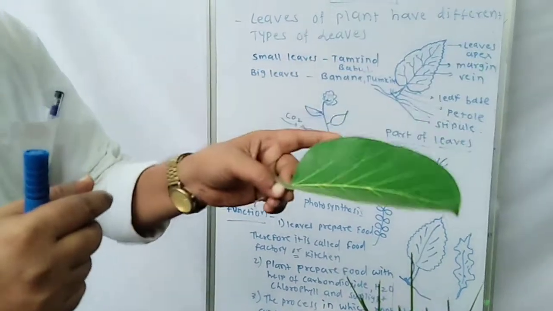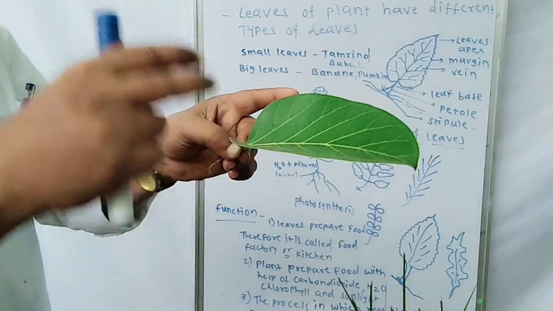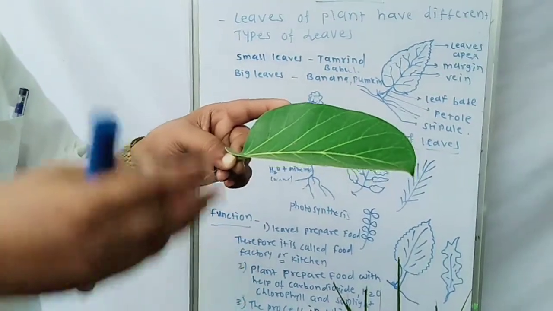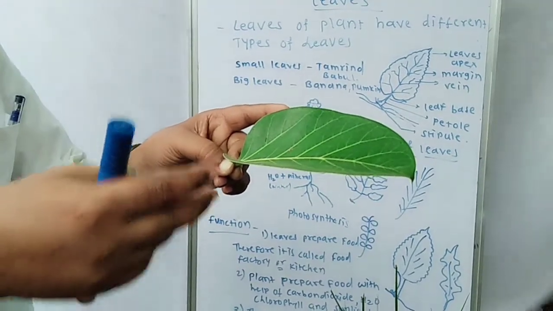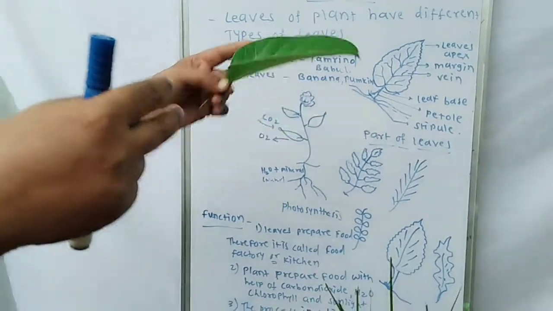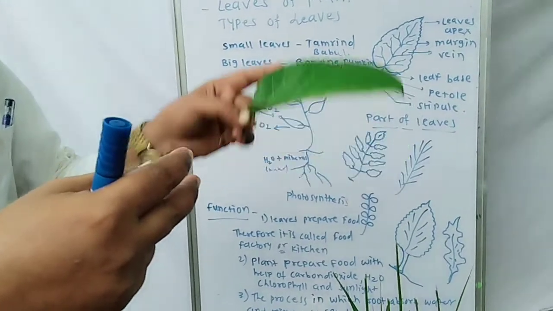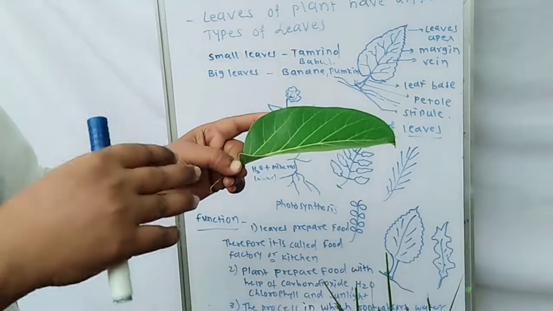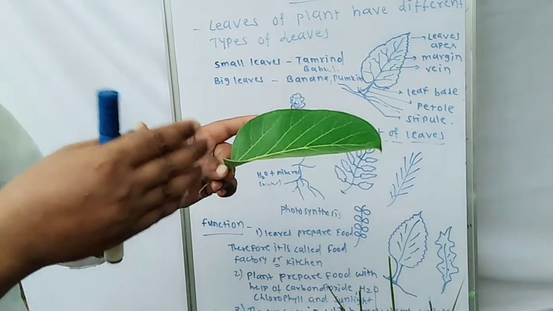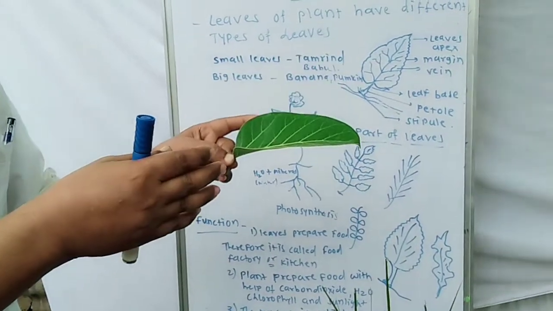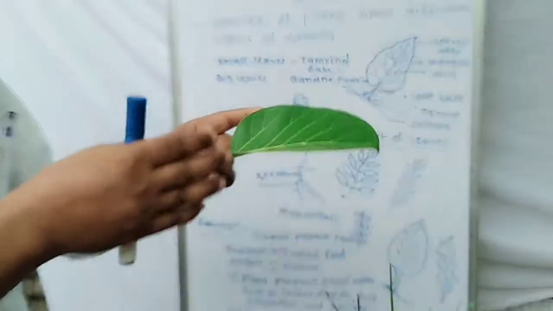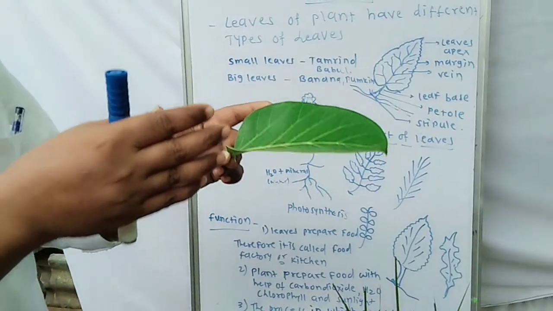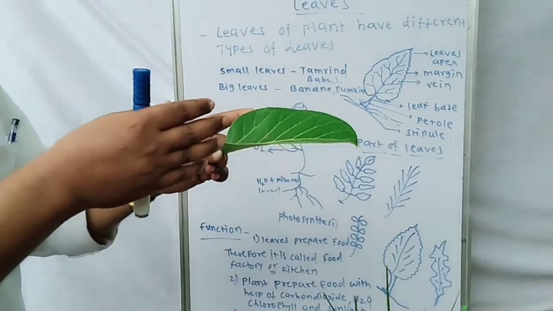So in the presence of sunlight, carbon dioxide, chlorophyll and water, the plant prepares the food in the form of starch. All this process is nothing but photosynthesis, and the plant prepares its food through photosynthesis. This food is utilized by the plant itself, and this food is also utilized by the animals or consumers which depend upon the plants.